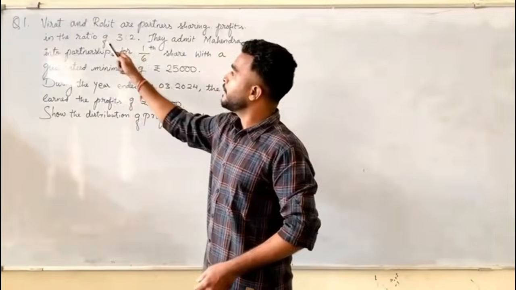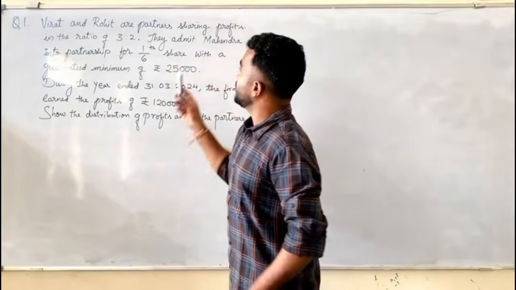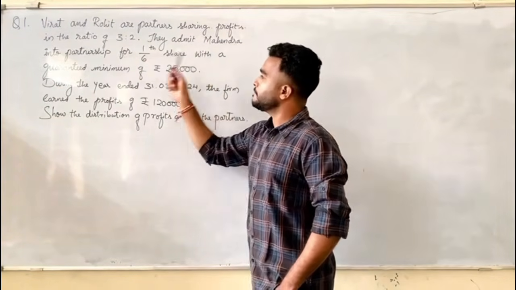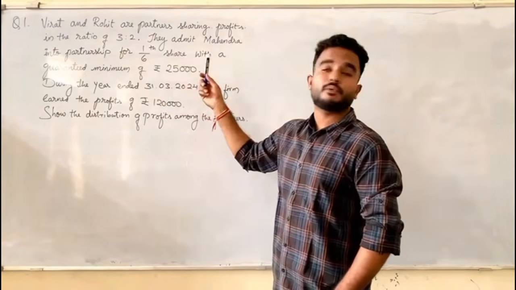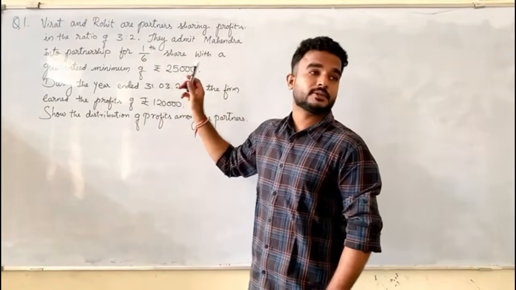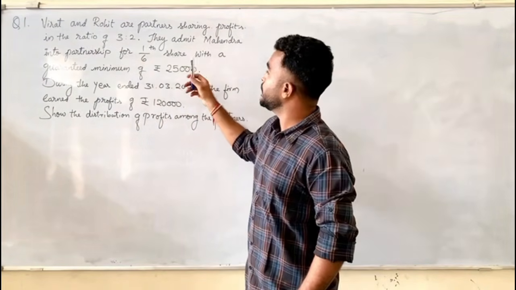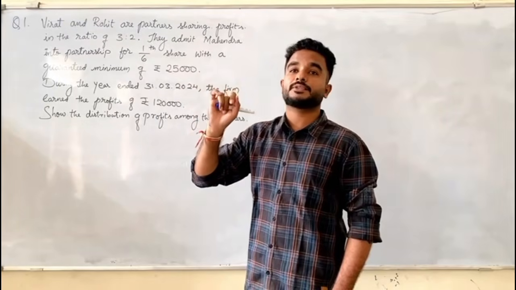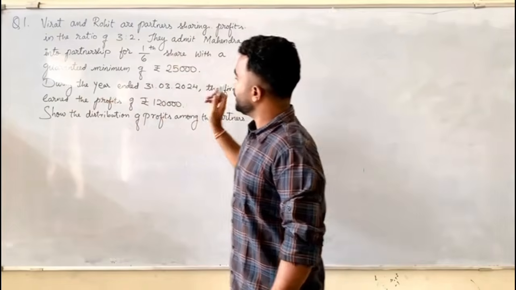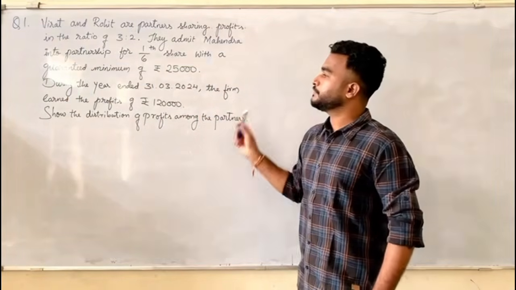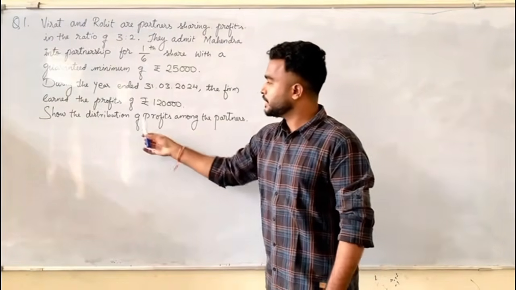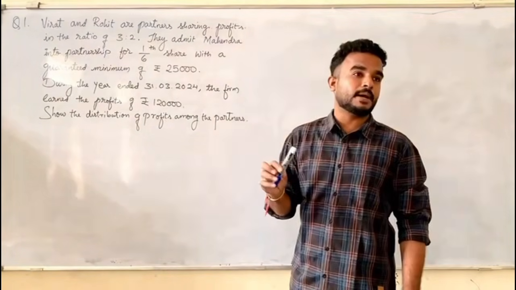Listen, question 1. Virat and Rohit are partners sharing profits in the ratio of 3:2. They admit Mahindra into partnership for 1/6 share with a guaranteed minimum of rupees 25,000. That means Mahindra should get a minimum of how much? 25,000 by way of his profits. Now, during the year ended 31st March 2024, the firm earned profits of rupees 1,20,000. Show the distribution of profits among the partners.